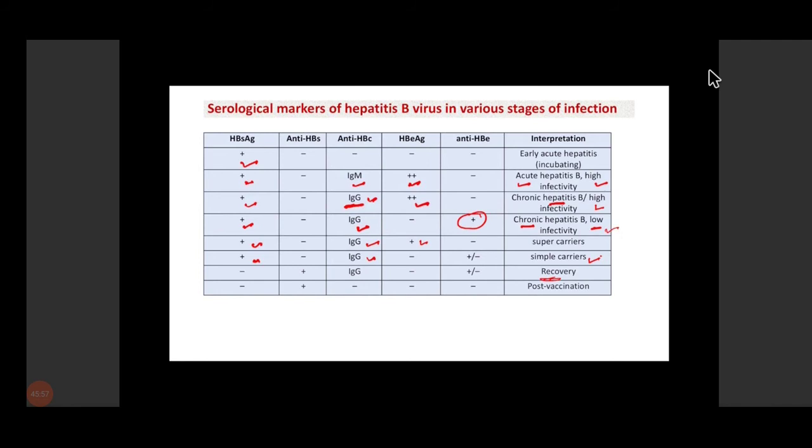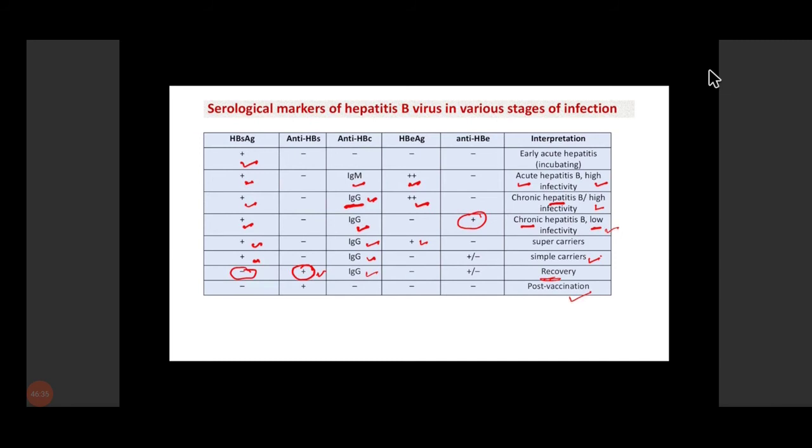Now in the recovery phase, if you remember that graph, I told you HBs antigen will come to the baseline. So it will not be detected in the blood, and the presence of antibodies against surface antigen will be there in the recovery. So in recovery, mainly anti-HBs antibody will be there, IgG antibody against anti-HBc will be there, and antibodies against HBe antigen may be there or may not be there. So these two antibodies are there in recovery, IgG type, in those who have recovered, and there is an anti-HBs antibody.